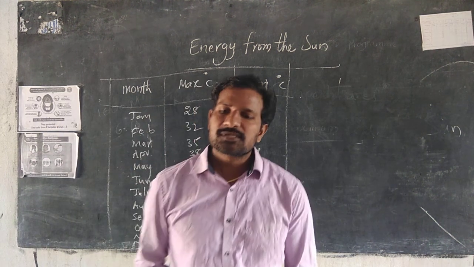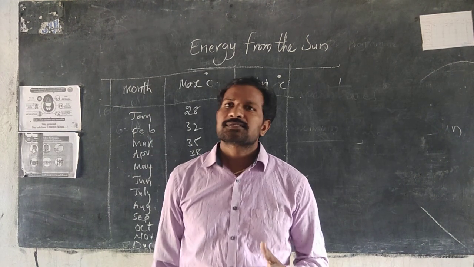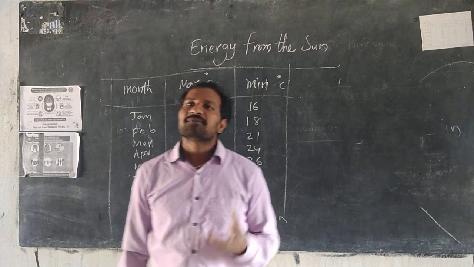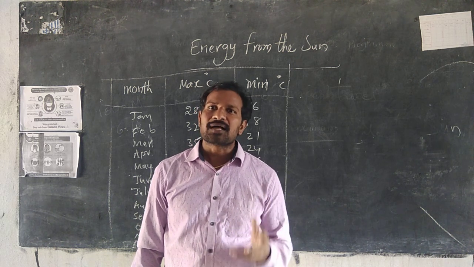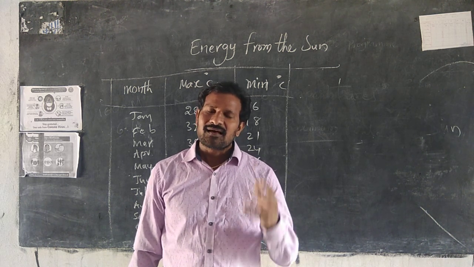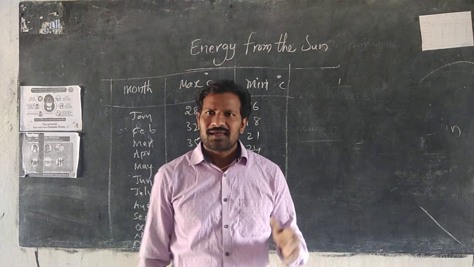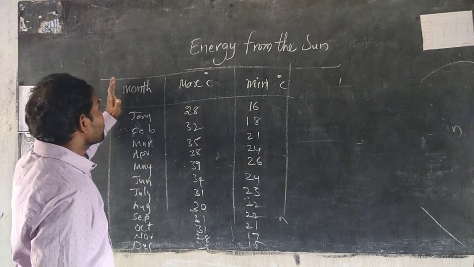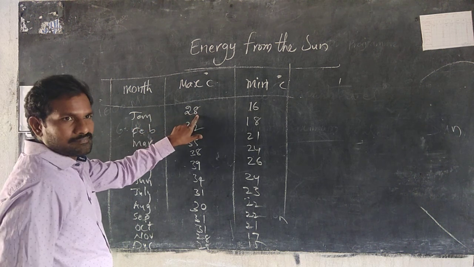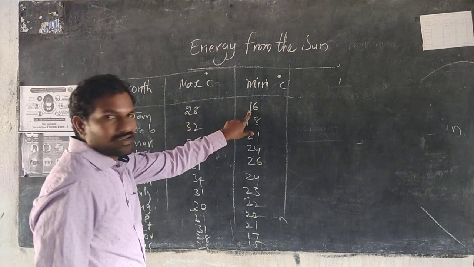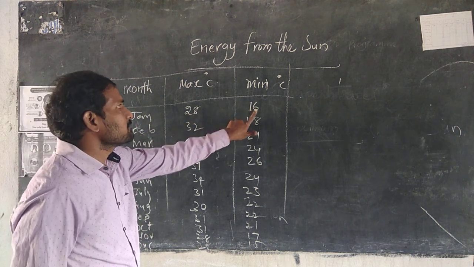We can use the Six's maximum and minimum scale. We can know the average temperature of the month, day and year. Let us discuss what is the maximum temperature in January, minimum temperature in January.